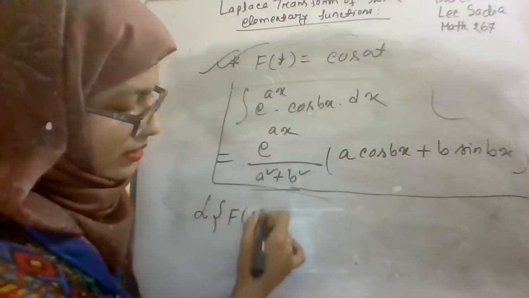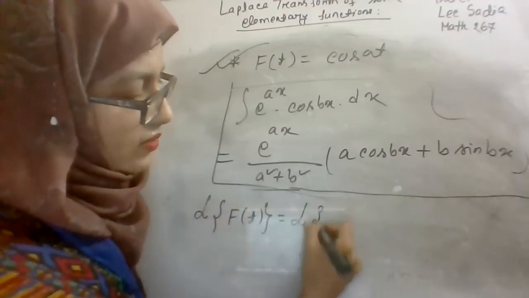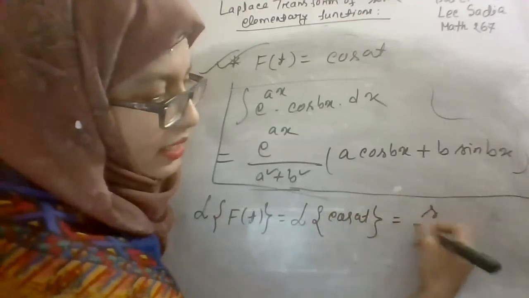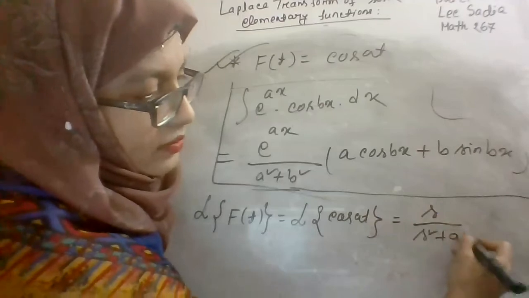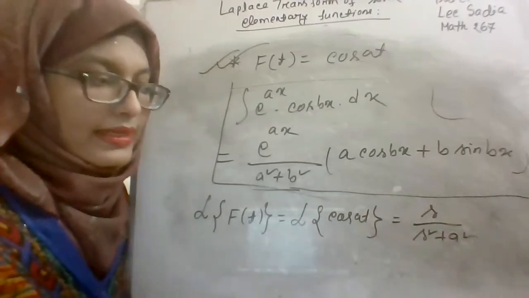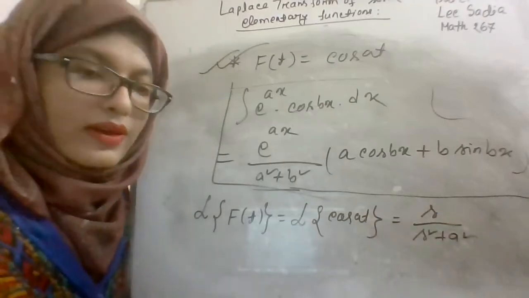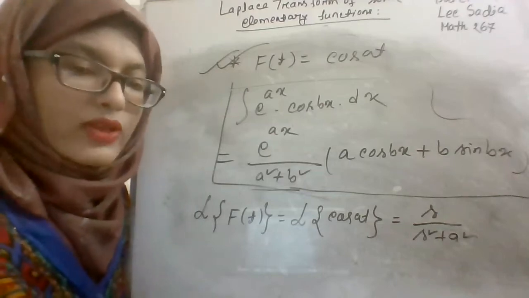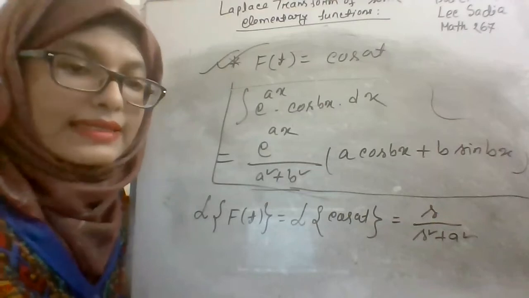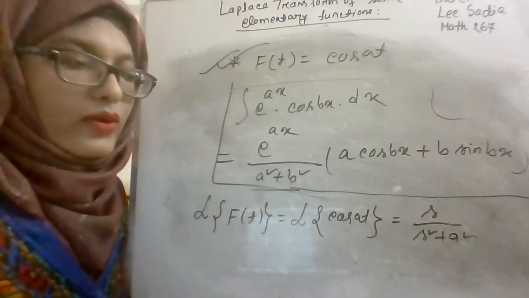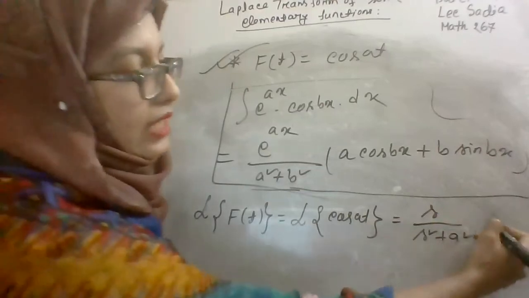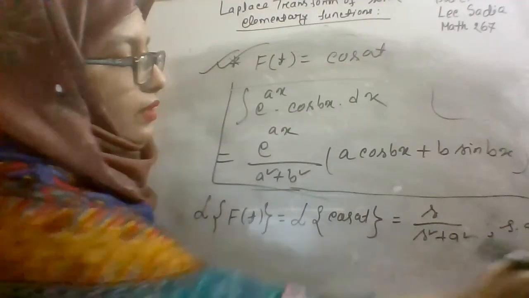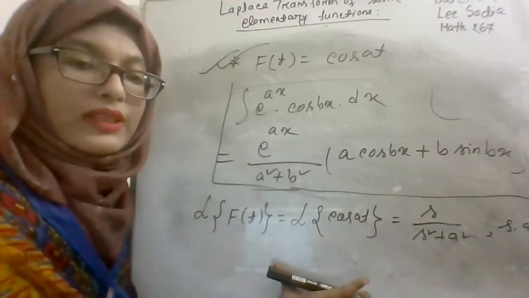It will be the Laplace transform of f of t, the Laplace transform of cos at, and the final result is s by s square plus a square. Here also you have the condition that the denominator will have to be greater than 0. That means s and a will have to be greater than 0. So I hope all of you will complete this one.